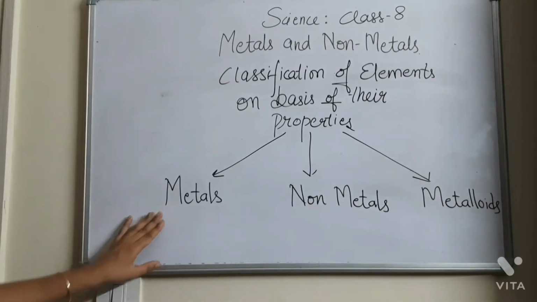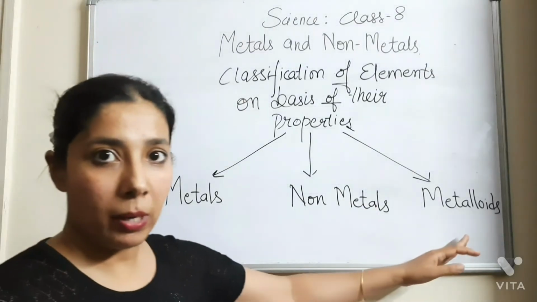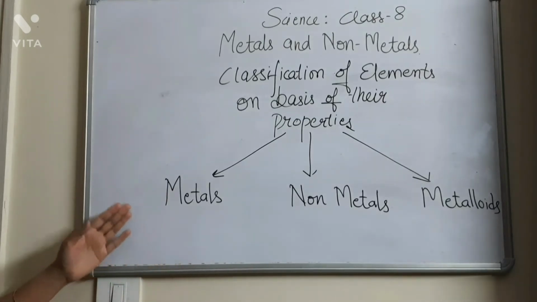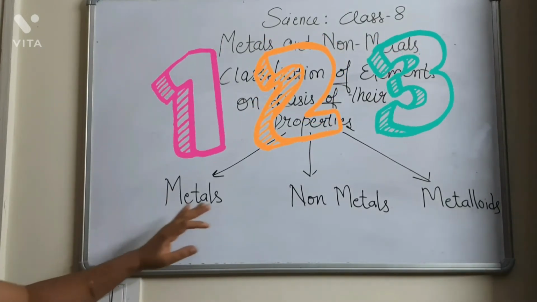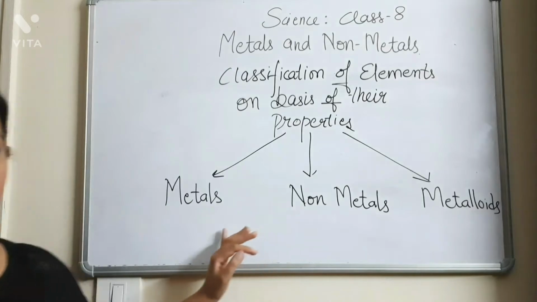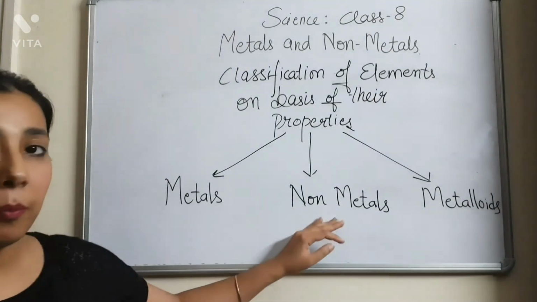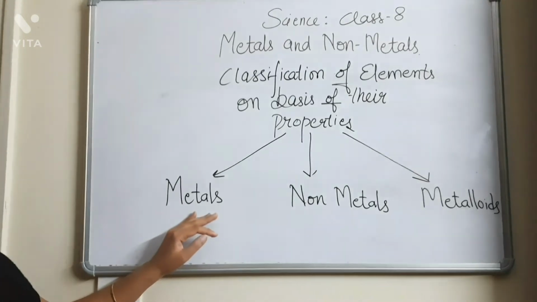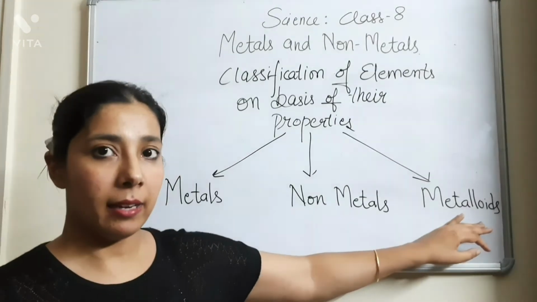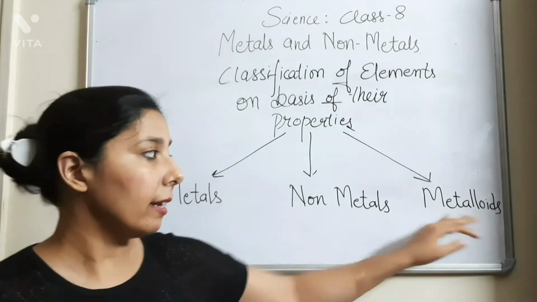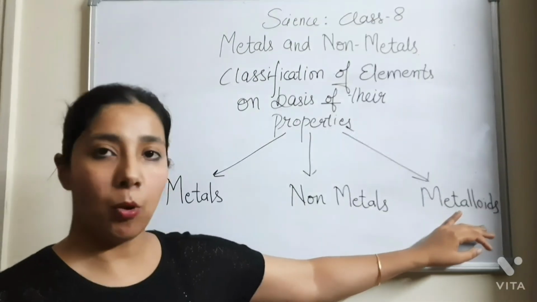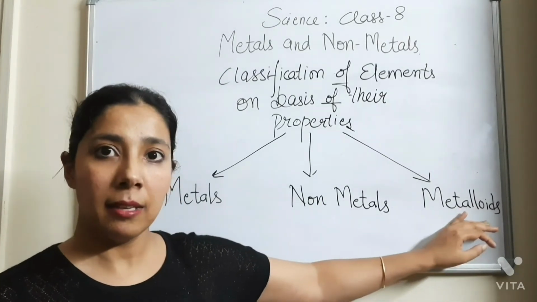Okay, so what are metals, what are non-metals, and what are metalloids? We will be discussing these topics further in my videos, but for now just remember that metals, non-metals and metalloids are entirely different from each other. We will discuss the properties of metals and non-metals in detail, but metalloids will be taken in higher classes. The properties of metalloids are in between those of metals and non-metals. They are not purely metals, they are not purely non-metals, so they are categorized as metalloids.